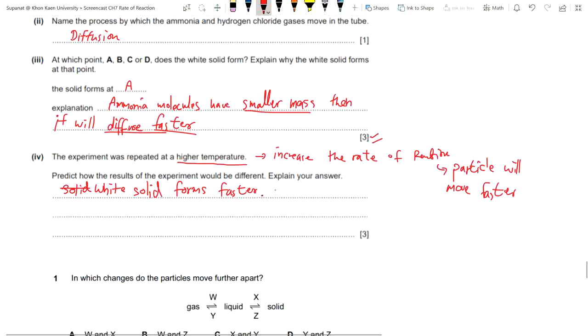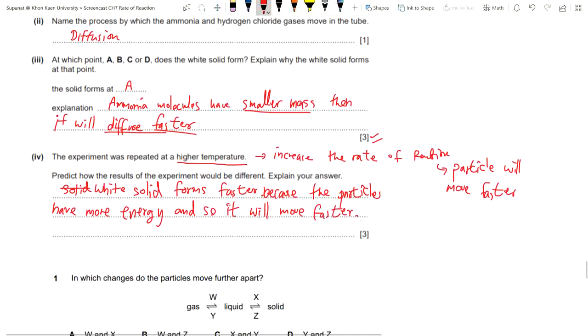Because the particles have more energy, and so they will move faster. Okay? 3 score.